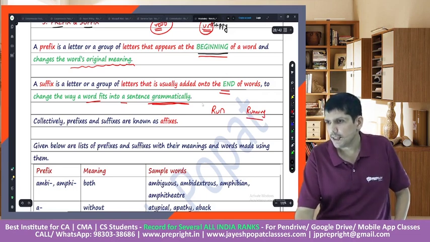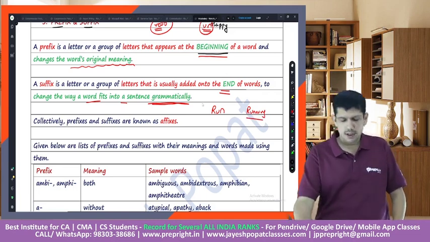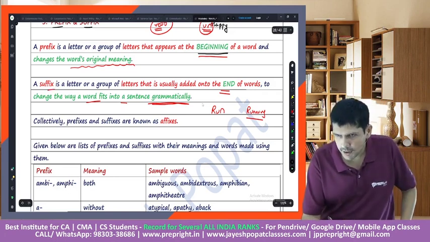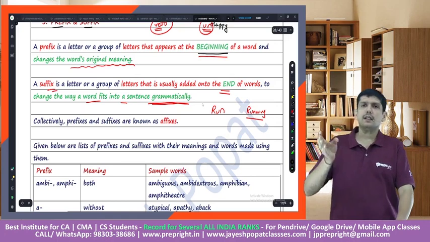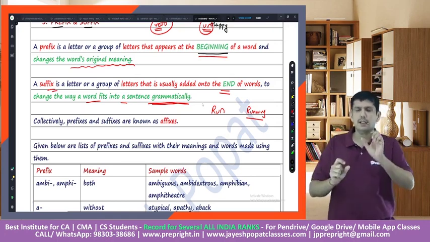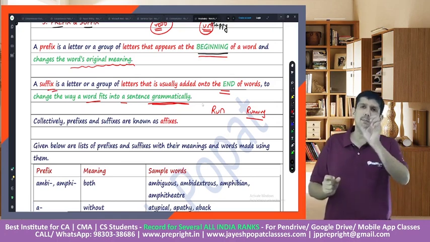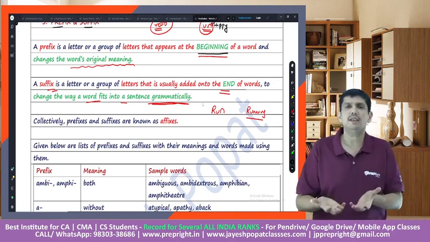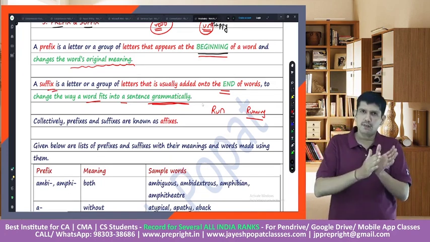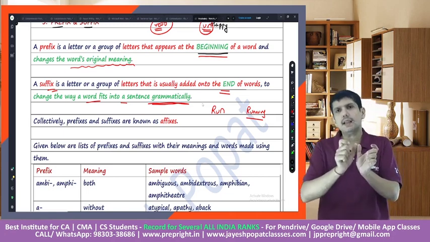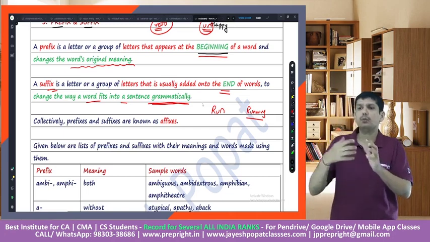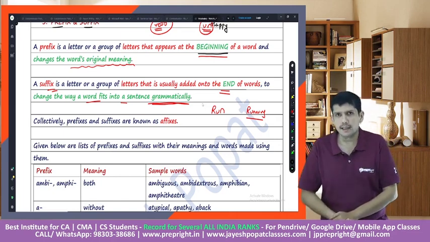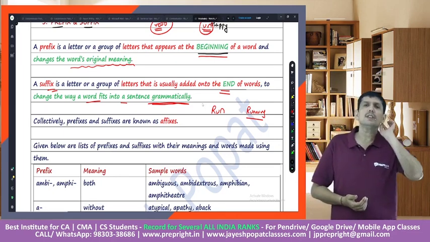So basically, if you add ing right after the words, this would be known as suffix. So when you add a letter or a couple of letters in the beginning of a particular word and the meaning of the word changes, that is known as prefix. When you add something at the end of the word to make it more suitable to add it in a particular sentence, that becomes suffix.